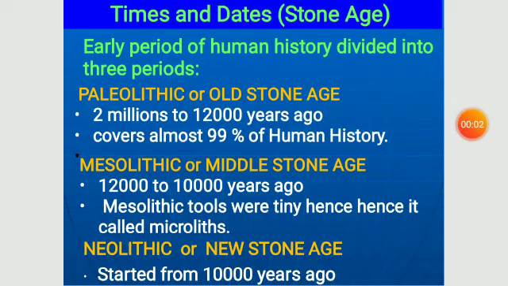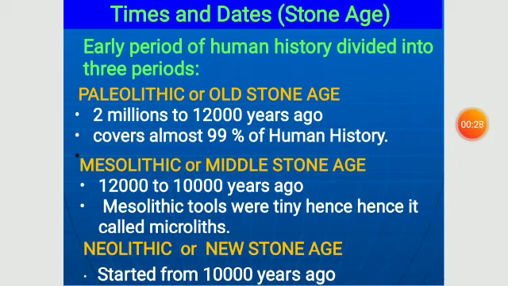Next topic, times and dates. Briefly, in this, we'll learn about the Stone Age. So, students, we learned in the last history chapter how dates are important in history. The early period of human history is divided into three periods. The first one, Paleolithic. Paleo means old and lithic means stones.